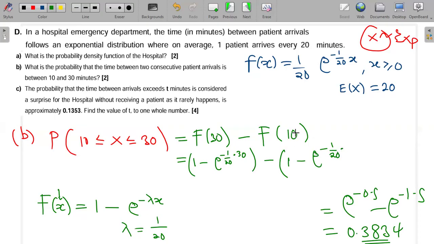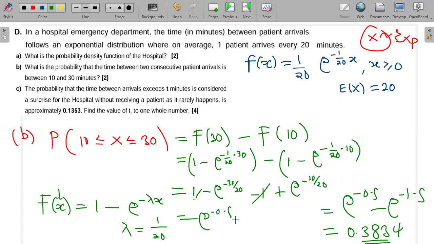I'm multiplying it now by the x, which is what? 10. So you see that even from here, okay, this will be 1 minus e to the power minus 30 over 20. Then this one will be minus 1. This one will be plus e to the power minus 10 over 20. So you see that 1 and minus 1 cancel out, and I still remain with e to the power minus 10 over 20, which is minus 0.5, minus this guy here, minus 30 over 20, which is e to the power minus 1.5.